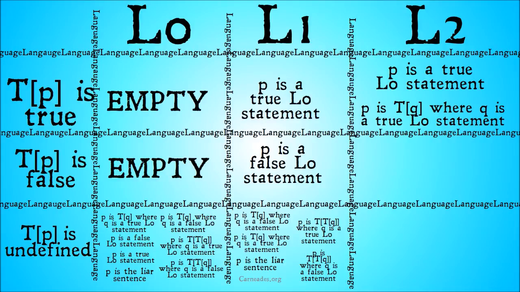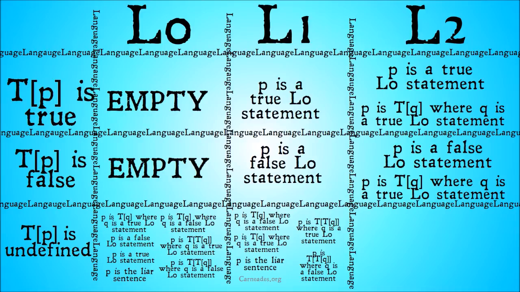And that statement is true in language 2, but it was undefined in language 1 and undefined in language 0. It was undefined up till this point. But now it's become defined. And as we move up language by language by language, more and more statements are going to be true or false, and fewer statements are going to be undefined. Now, because there's an infinite number of ways to state a liar sentence, there's going to be an infinite number of statements that are undefined no matter what you do. But there's going to be a progression that you can quantify into a pattern that happens between the different languages.